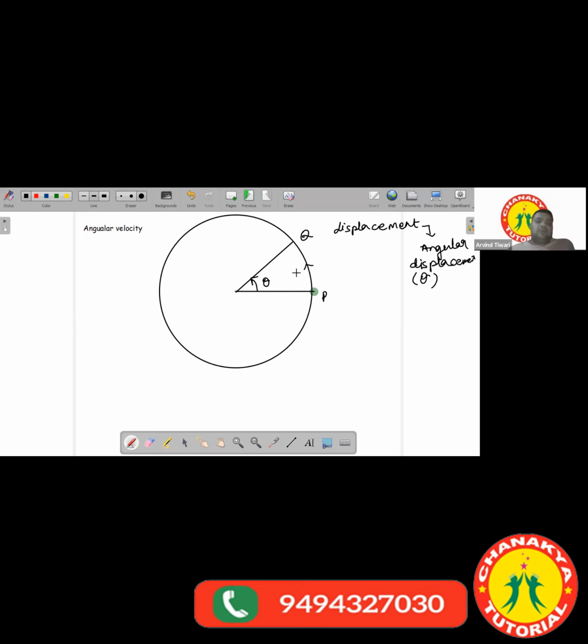The other direction possible is that instead of going anti-clockwise, it could go in the clockwise direction also. It can travel some angle theta in the downside also. Let this be theta 1 and let this be theta 2.